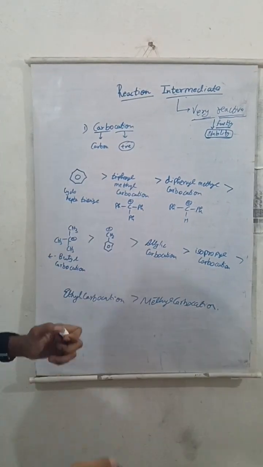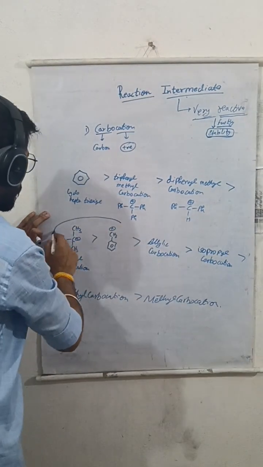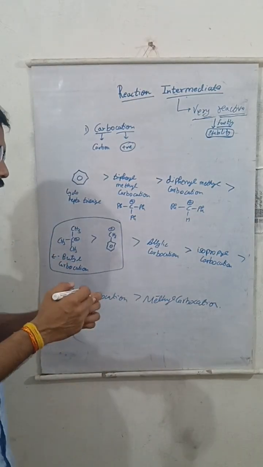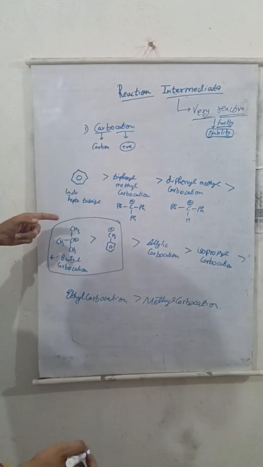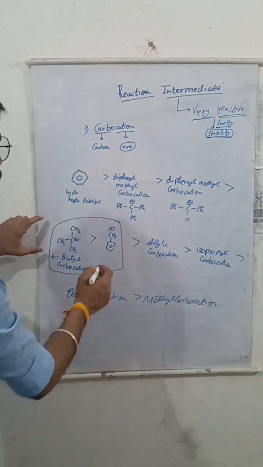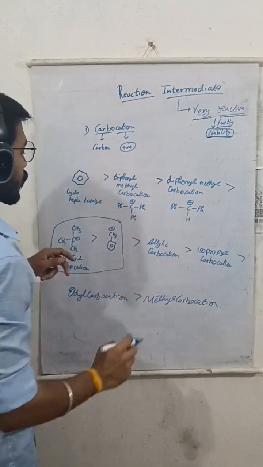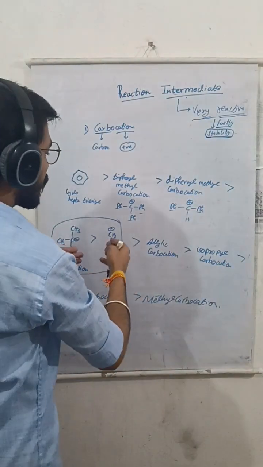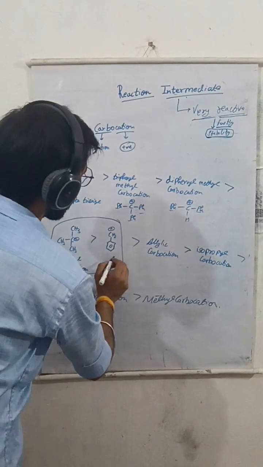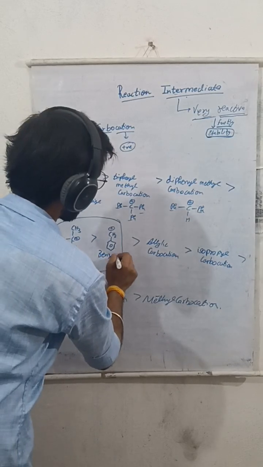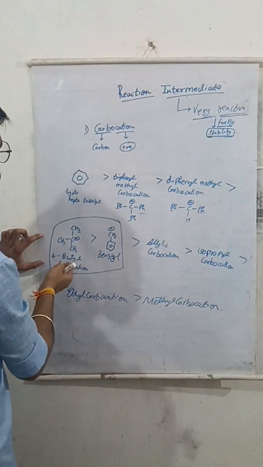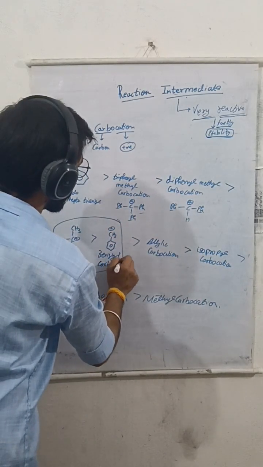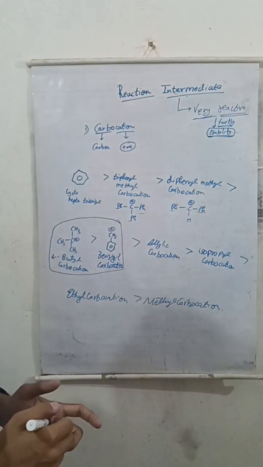The point we have to remember here, mark this one as important, because in any competitive exam they will try to confuse you from this side. Students know that phenyl is very much electron stabilizing. Here we have 3 phenyl, here we have 2 phenyl. Then students will think the next will be benzyl carbocation, but this is not the right answer, because we have tertiary butyl carbocation after diphenyl, not benzyl carbocation. So this one is important to remember.